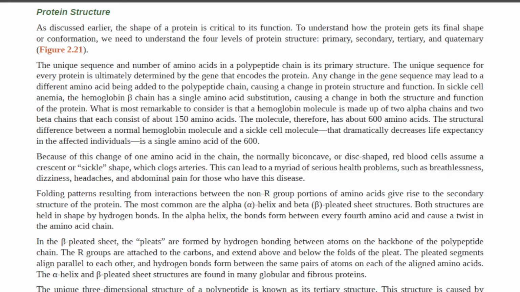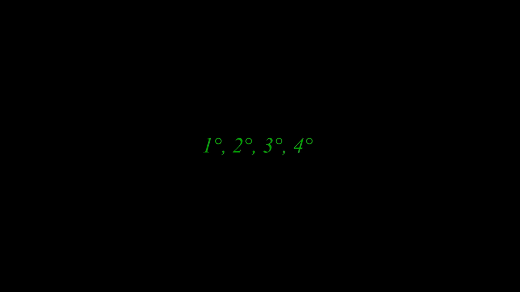Protein structure. As discussed earlier, the shape of a protein is critical to its function. To understand how the protein gets its final shape or conformation, we need to understand the 4 levels of protein structure: primary, secondary, tertiary, and quaternary.